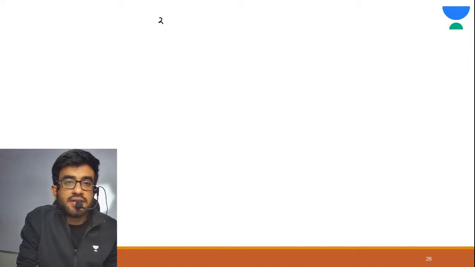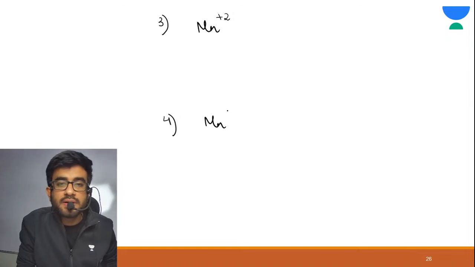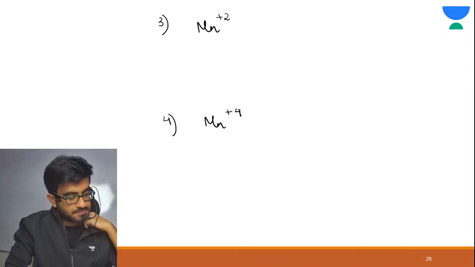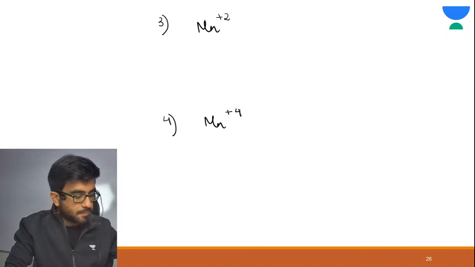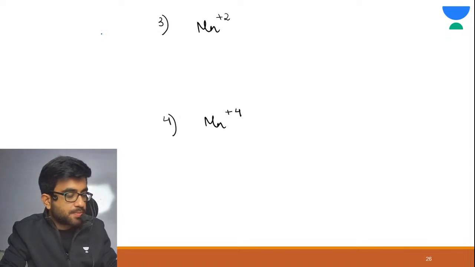Now the third: again you need to find the magnetic moment only, of manganese plus 2 and then of manganese plus 4. I will show you after this example, Kunal. Manganese plus 2 and manganese plus 4. Now these are ions.